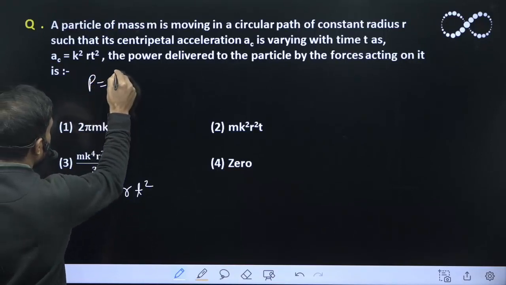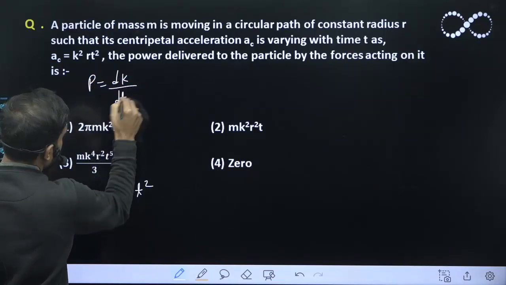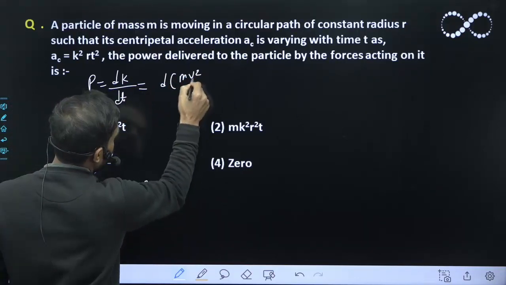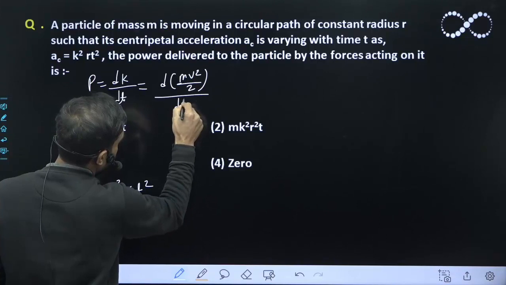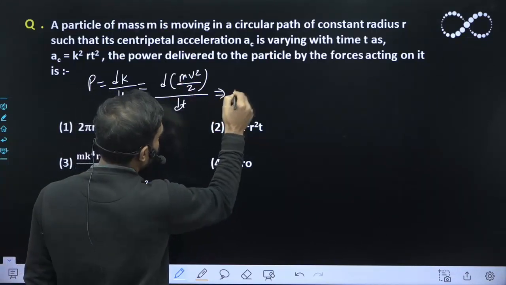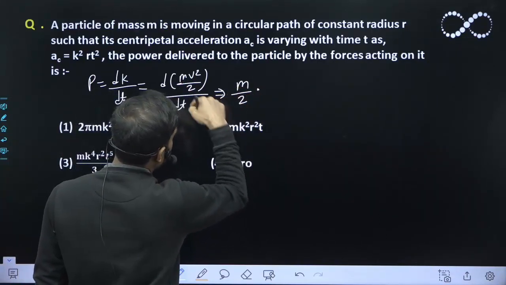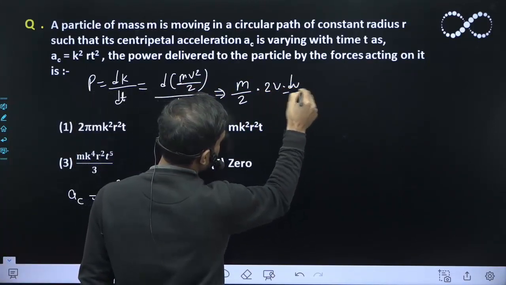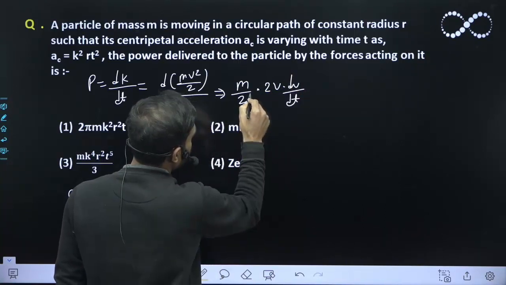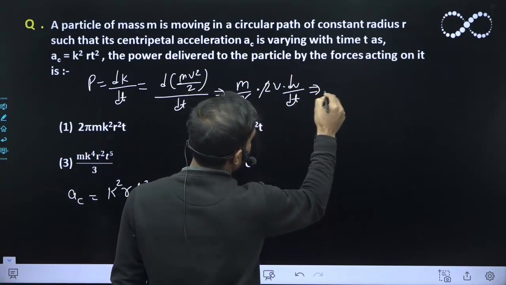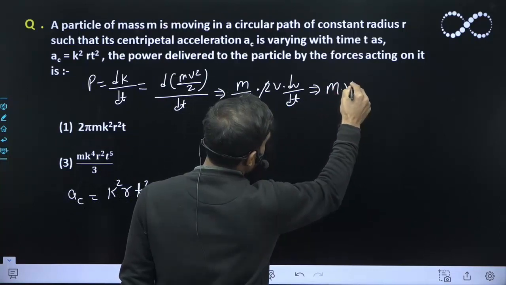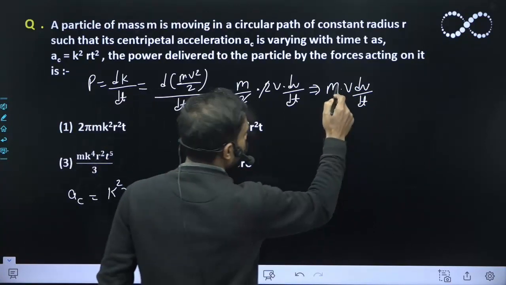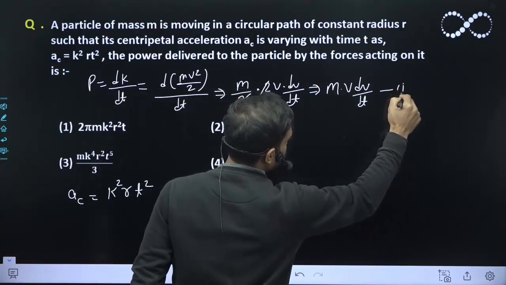So I know the power is equal to dK/dt, and K is the kinetic energy here, so that will be d(mv²/2)/dt. So m/2 is constant, so it will come outside. So m/2, and the differentiation of v² with respect to t will be 2v into dv/dt. So the 2 will get cancelled out, and from here you will get m v dv/dt. So the power is equal to this. All I need to find is this. Let us call this equation 1.